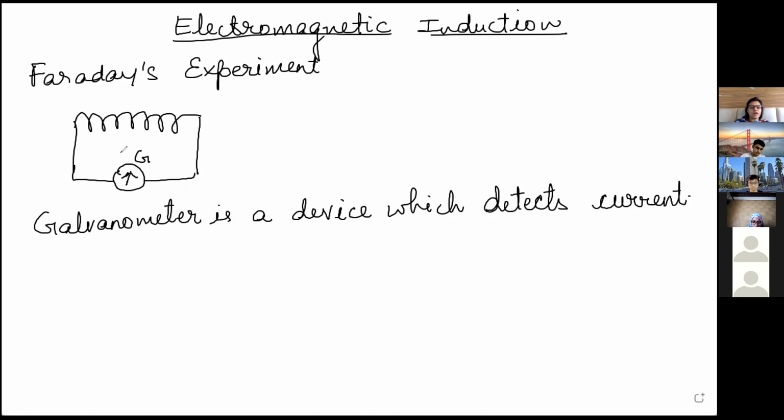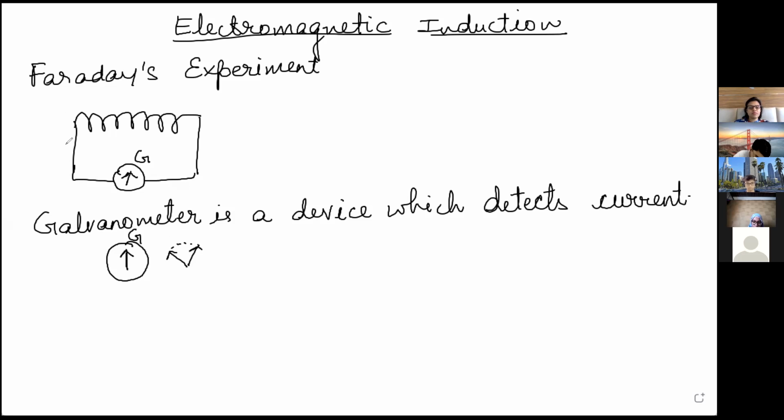Now, this is the needle present in the galvanometer. It will always be in zero position when there is no current in the circuit. If there is current in the circuit, there will be deflection in the galvanometer. The deflection can be in any direction depending on the direction of current. It can be on the right, it can be on the left. So this shows that there is current in the coil.